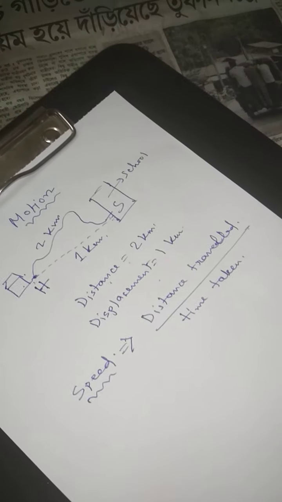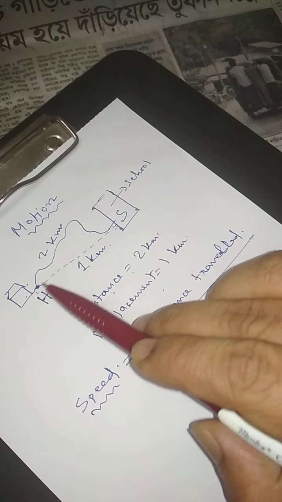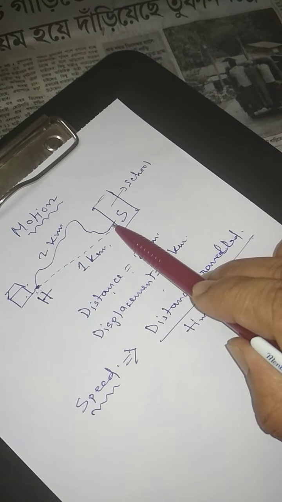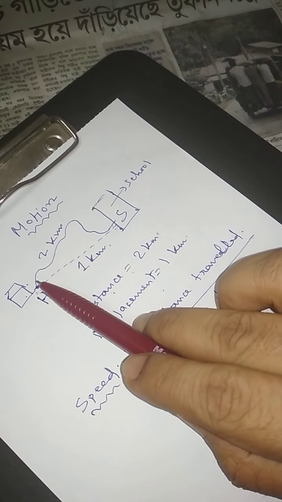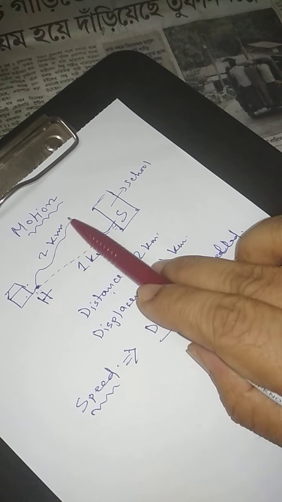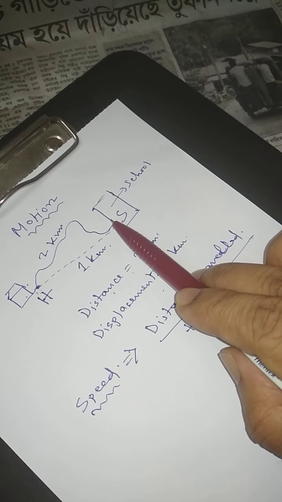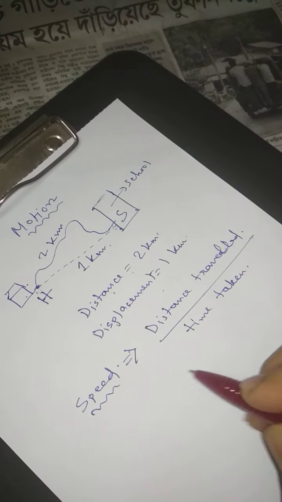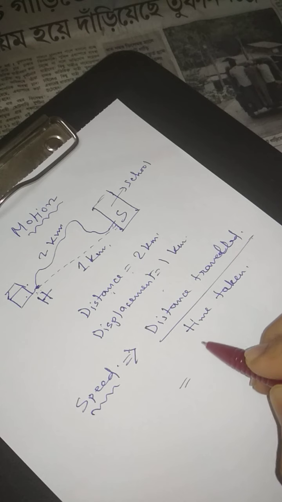So in this previous example we can say the distance is 2 kilometer, and if the person takes 30 minutes to travel this distance, then the speed of the student will be how much? We can write here 2 kilometer in 30 minutes.